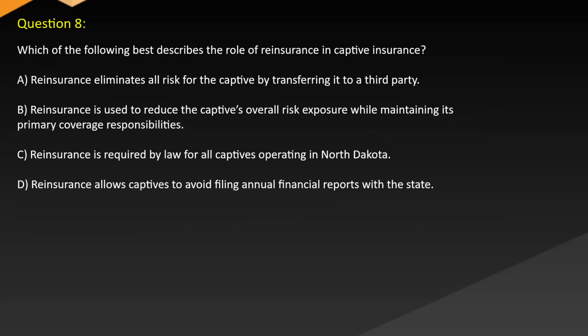Question 8. Which of the following best describes the role of reinsurance in captive insurance? A. Reinsurance eliminates all risk for the captive by transferring it to a third party. B. Reinsurance is used to reduce the captive's overall risk exposure while maintaining its primary coverage responsibilities. C. Reinsurance is required by law for all captives operating in North Dakota. D. Reinsurance allows captives to avoid filing annual financial reports with the state.